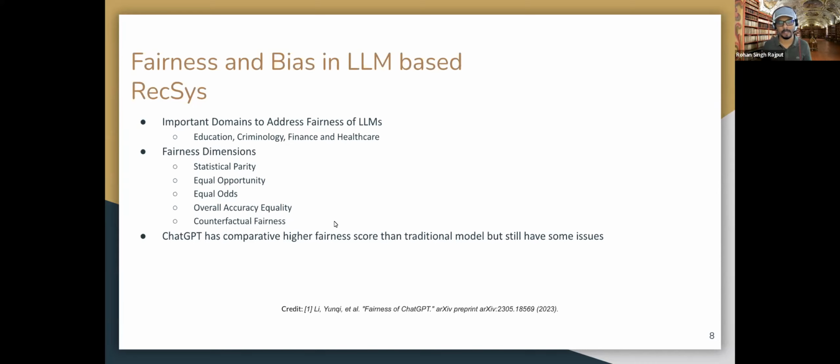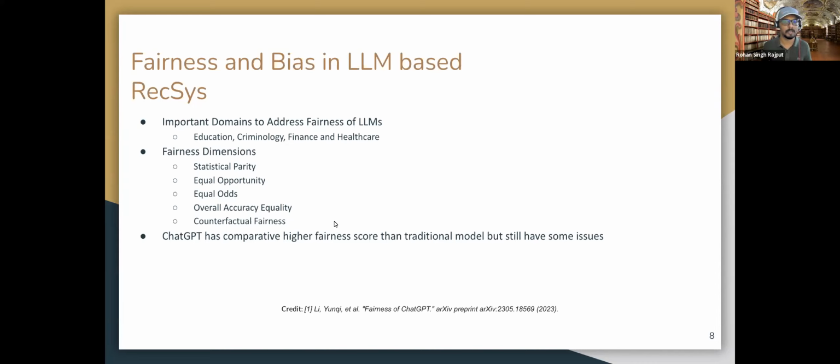Take the example of finance, right? Some kind of bias can be incorporated in an LLM-based recommendation system in finance that rejects someone's mortgage application. And if someone asks for an explanation, it gives a biased view based on someone's race, or ethnicity, or some kind of social factors. So we have to be very careful when using this system in this crucial application, and make sure that we are not unfairly treating some segment of the group, right?